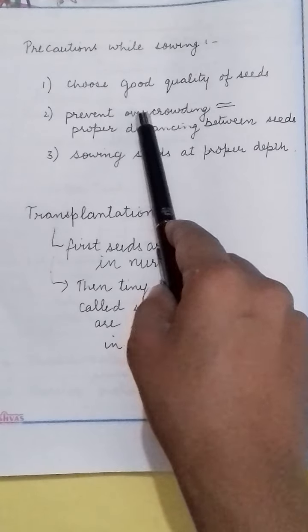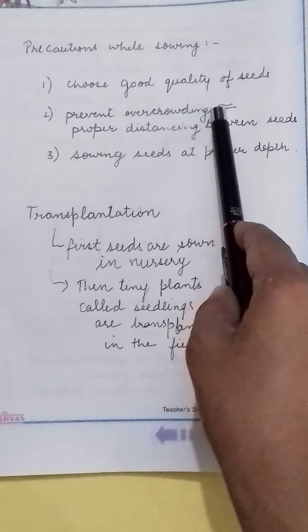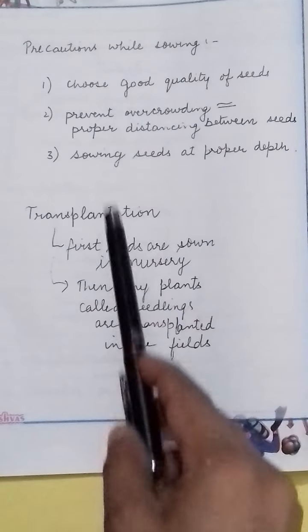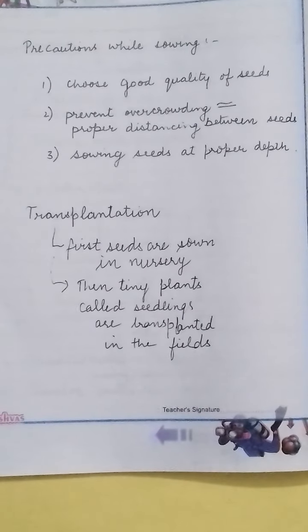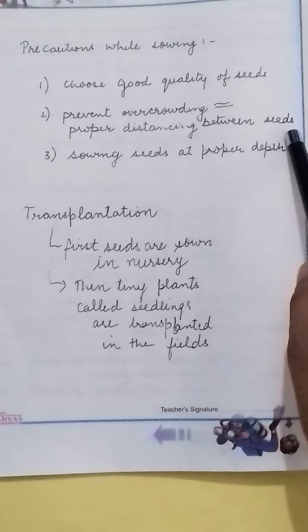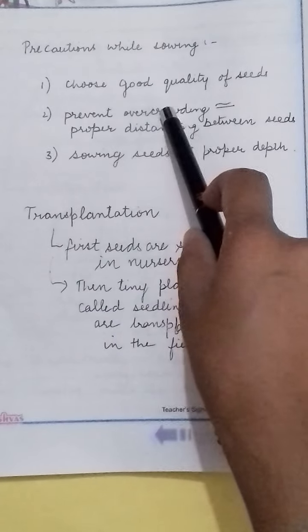Now we'll understand what overcrowding is. When too many seeds are sown at the same place or close to each other, they may not get proper air, water, sunlight and nutrients to grow into a good plant. So every seed needs proper spacing between them so that they can get good air, water, nutrients and sunlight and grow into a new plant. So proper distancing between the seeds is required to prevent overcrowding.